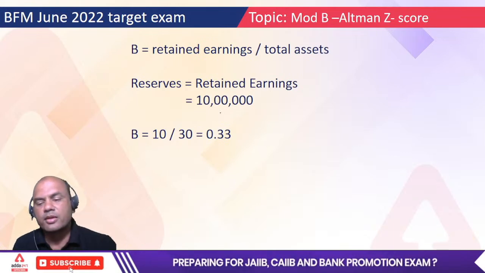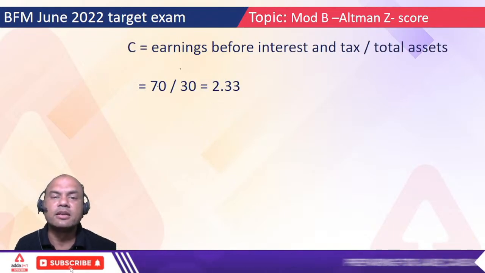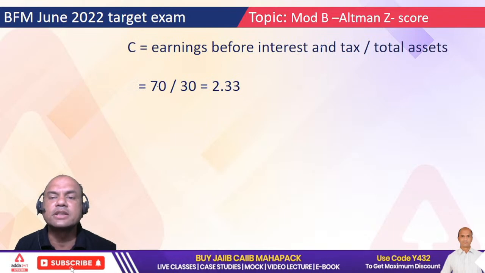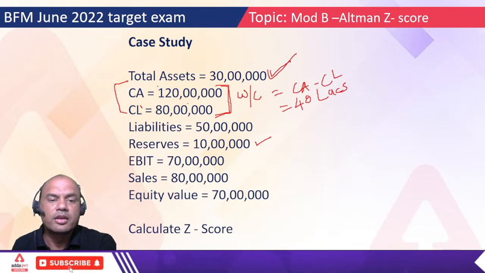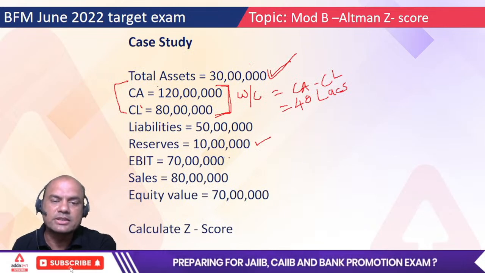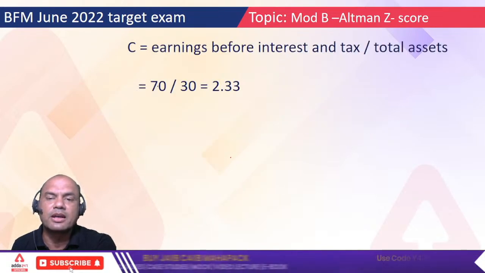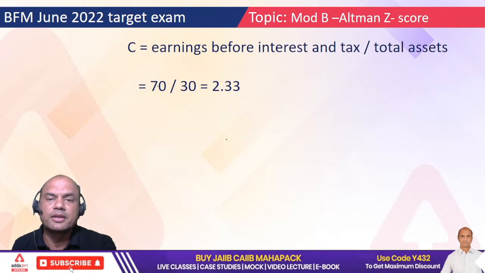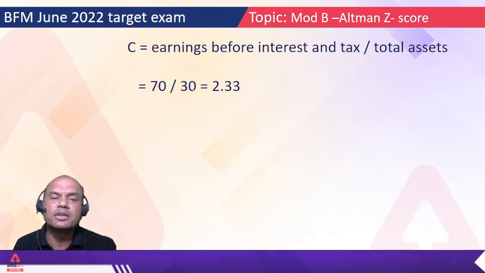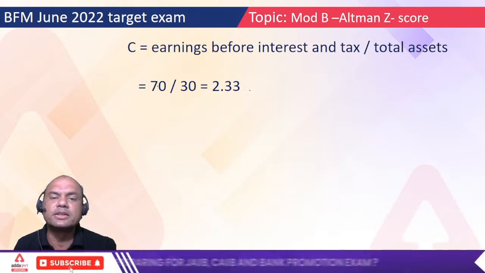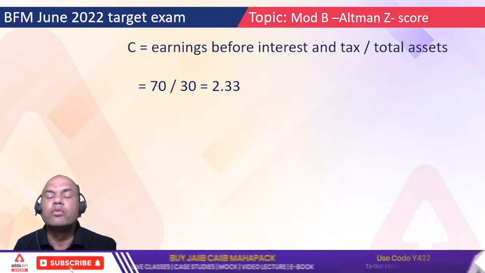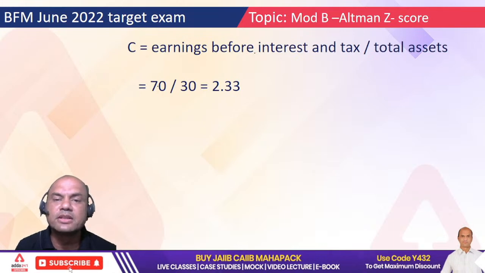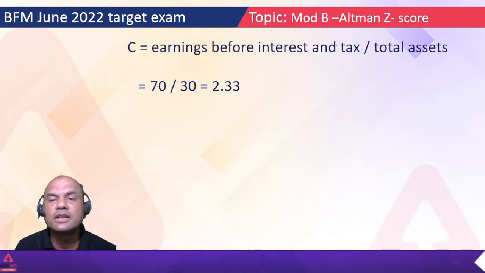Move on. C, EBIT, earnings before interest and tax, upon total assets. EBIT is given to you. Let's see, it's already given, right? 70 lakhs. So 70 upon 30 again, isn't it? EBIT 70 upon 30, so what is it? 2.33. What does it show? EBIT upon total assets means what is my earnings, meaning net profit before interest and taxation.